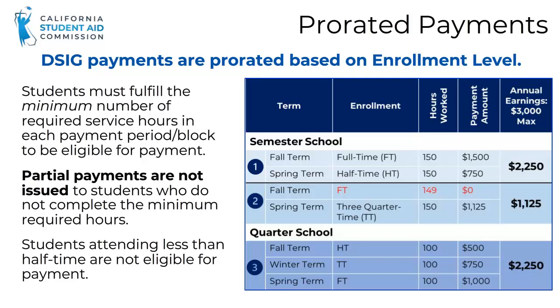In the first scenario, the student only earned half of the maximum payment because it was prorated based on half-time enrollment. In the second scenario, even though the student was enrolled full-time, they were ineligible for a DSIG payment because they did not complete the minimum 150 required service hours. They only completed 149 hours. Partial payments are not issued. In the third scenario, we can see the prorated amounts for fall and winter terms based on part-time attendance.